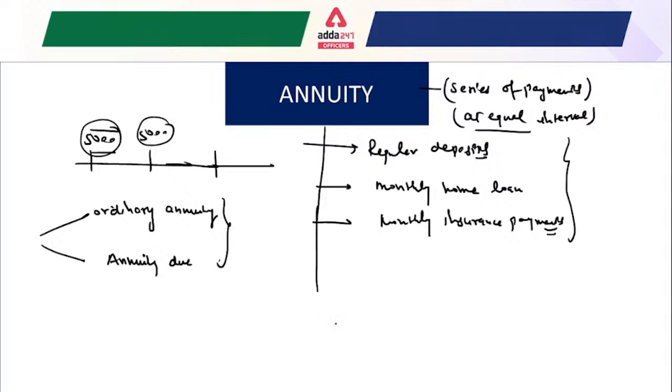Suppose this is our payment cycle, this is our starting period, and this is our ending period.